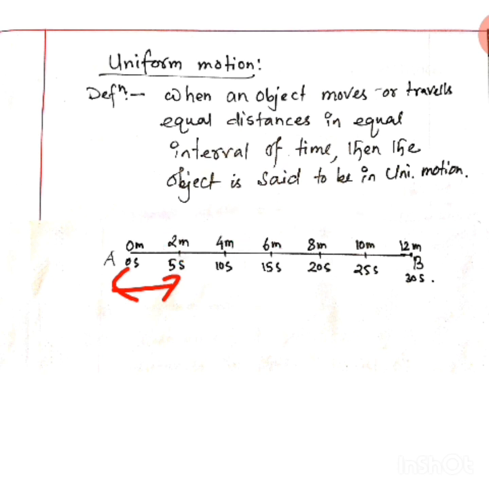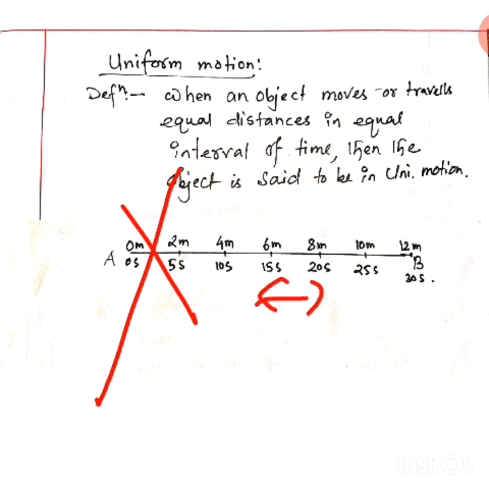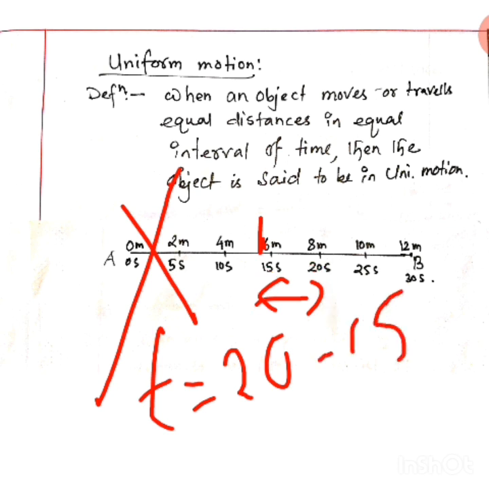Now you see, you can take the interval anywhere, not only in this part. You can take it here also. If you take this interval, how to calculate the interval time? t is equal to final time minus initial time. For this interval, the final time is 20 second. Clear? And the initial time is 15 second. So how much is it? 20 minus 15 will be 5 second.